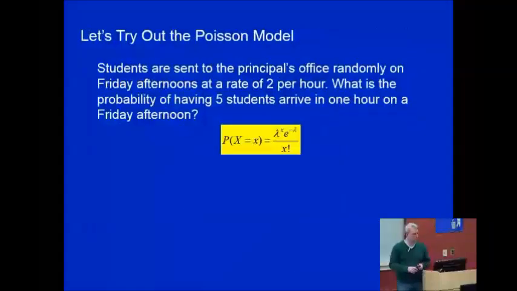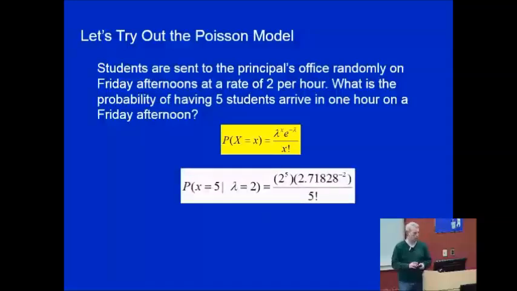So let's try one of these out. Students are sent to the principal's office randomly on Friday afternoons at a rate of 2 per hour. So over time, our experience is that we see 2 students each hour on a Friday afternoon sent to the principal's office. What's the probability of having 5 students arrive in 1 hour on a Friday afternoon? So we're going to use our equation that we just saw to calculate what that probability would be. And we would say that what's the probability of 5 given that we experience 2 normally, lambda of 2.